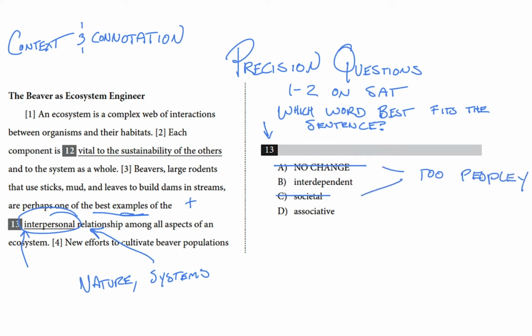And that leaves us with interdependent and associative. While I couldn't tell you with great certainty about every possible meaning of the word associative, I do feel quite confident that interdependent has the connotation that we're looking for. And that means that interdependent is our choice. It matches the context of the paragraph. It has a connotation of systems without the added connotation of human cities or relationships. And unlike associative, it doesn't have a primary connotation with math.